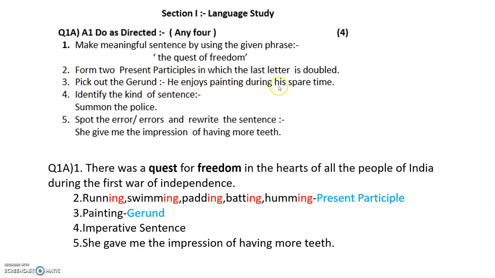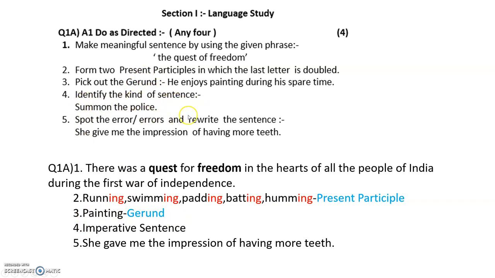Then third is pick out the gerund. He enjoys painting during his spare time. Now I hope you've already watched the video on gerund, okay? And gerund, how do you recognize them? It will come as ing words. So you have here ing word is what? Painting. Okay, it's a noun verb. Gerund is a noun verb. So painting becomes gerund.